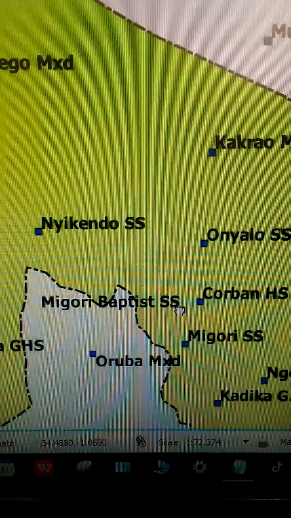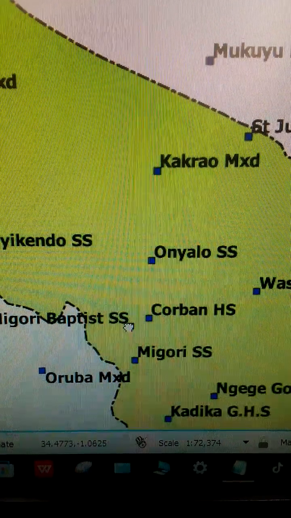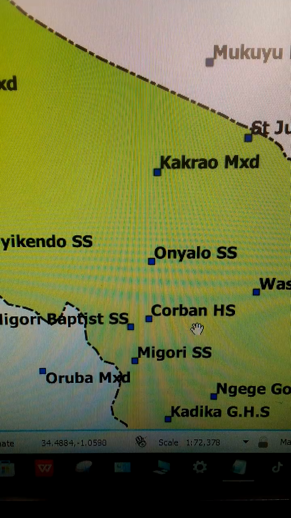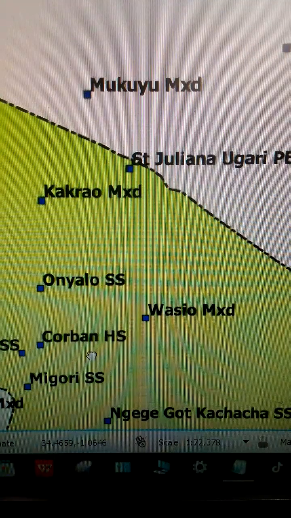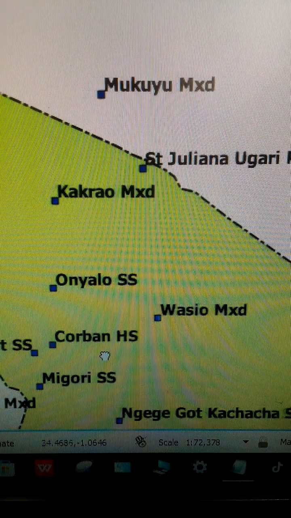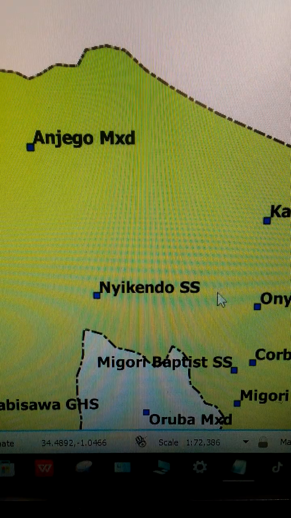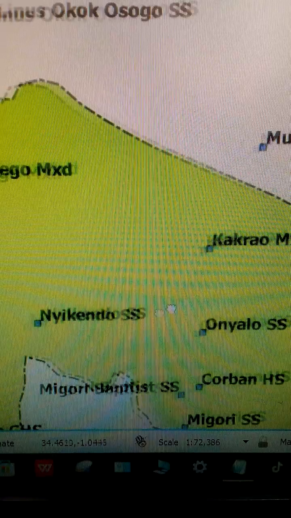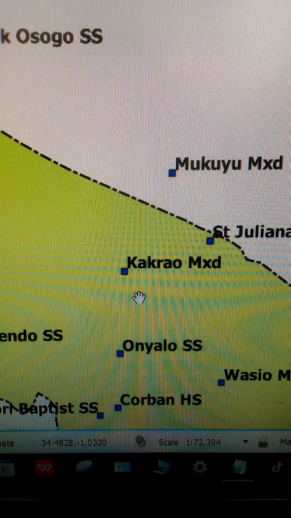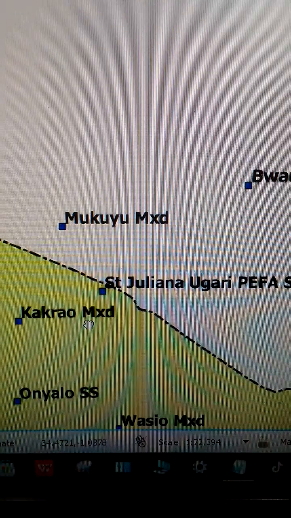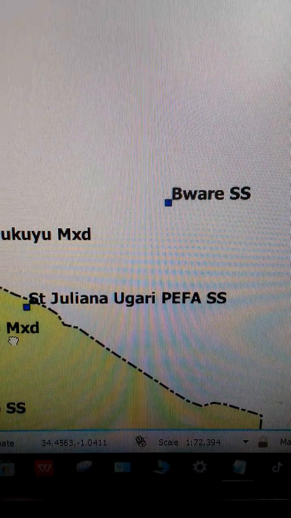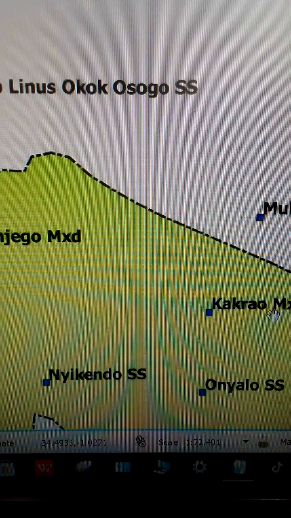We have Migori Baptist Secondary School, Korban High School. This is Wasio Mixed Secondary School, Onyalo Secondary School, Nyikendo Secondary School. This is Kakrao Mixed Secondary School. Without forgetting St. Juliana Ugari Pefa Secondary School.